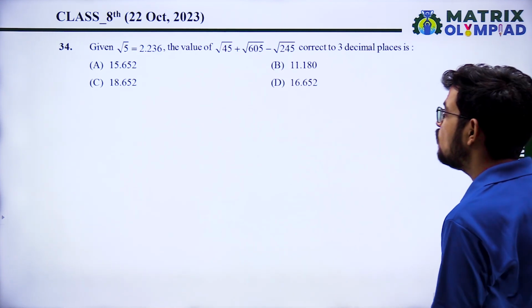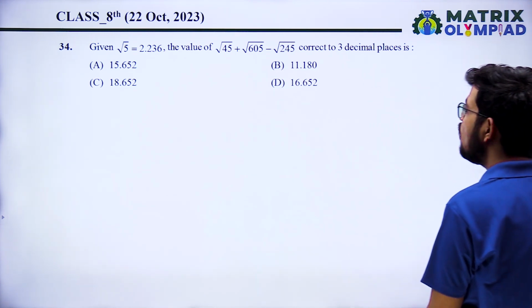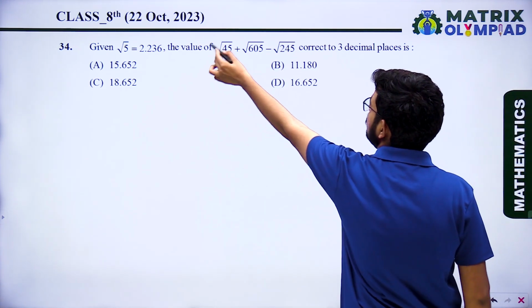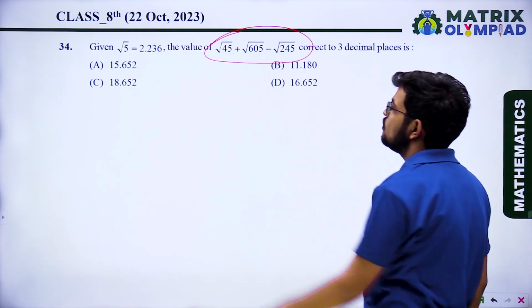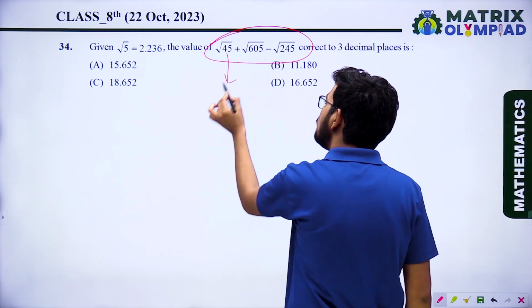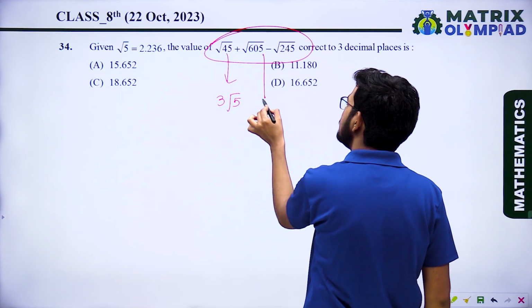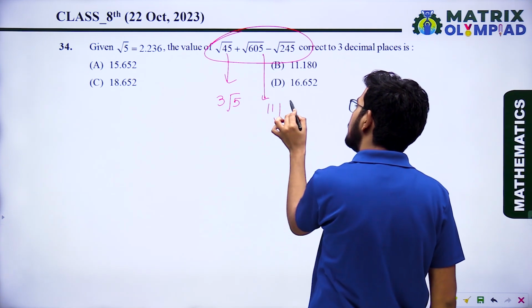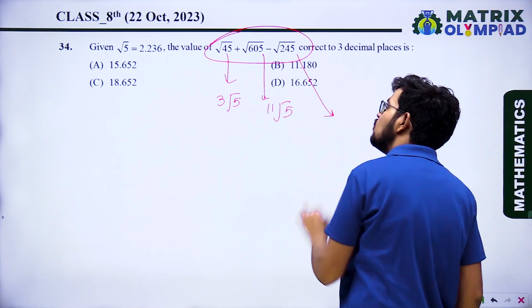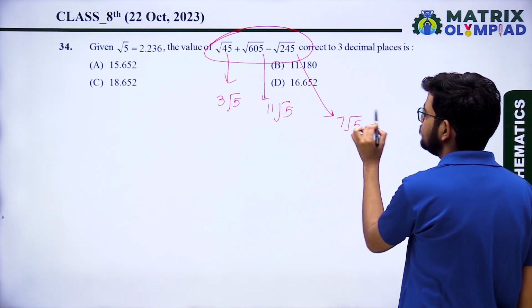34. Given root 5 equal to 2.236, the value of root 45 plus root 605 minus root 245 is. You know very well, root 45 can be written as 3 root 5, root 605 can be written as 11 root 5, and root 245 can be written as 7 root 5.